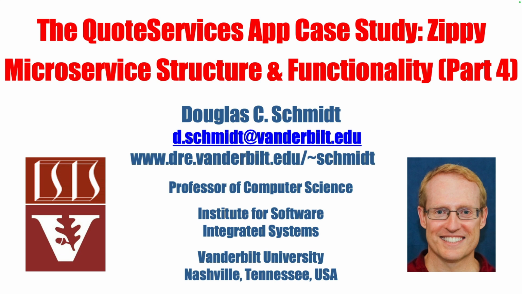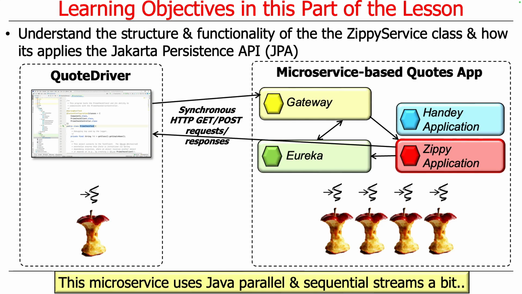So the last piece of this high-level walkthrough, or higher-level walkthrough, of the Zippy microservice is finally going to zero in on the ZippyService, and we're going to show how it applies the JPA in order to be able to do these lookups, both lookups that come out of the box with the declarative Spring Data API features as well as the custom implementations that we define.